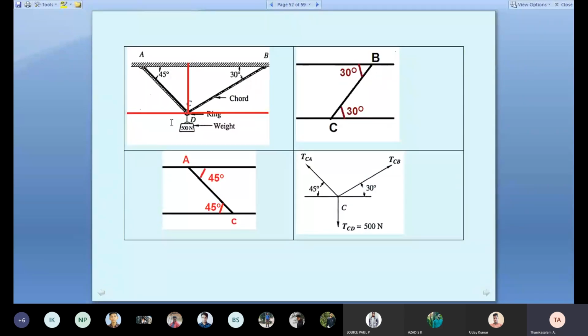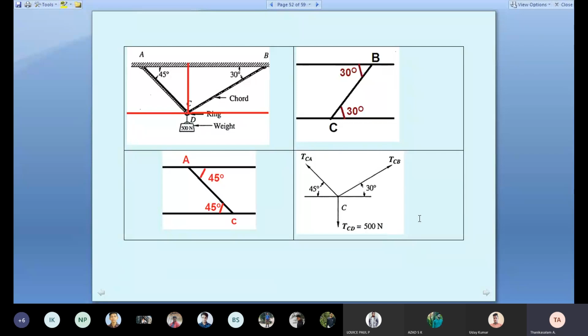So with respect to C, I draw the lines in the X and Y direction. Then use your mathematical knowledge. The angle TCB with respect to horizontal is 30 degrees. How did 30 degrees come? Alternate angle. That's why I drew the left side, right side. CB looks like an alternate angle. We know the mathematical rules. Similarly, CA is 45 degrees, so I converted the forces. Then TCB, TCA, and the weight acting down is 500 Newton.